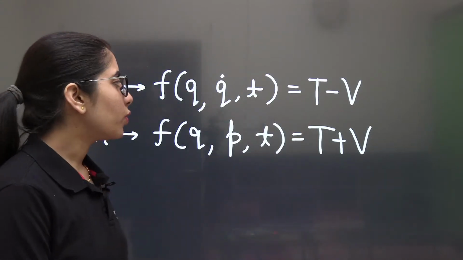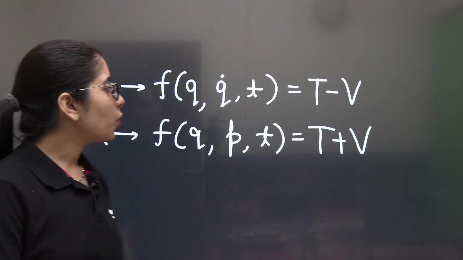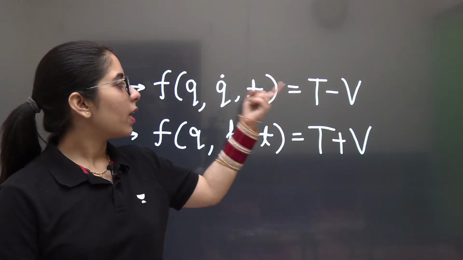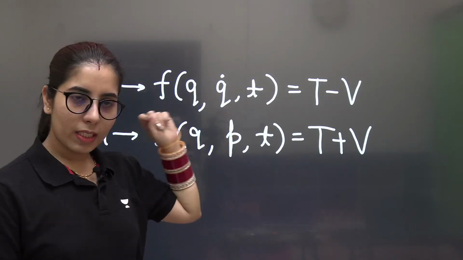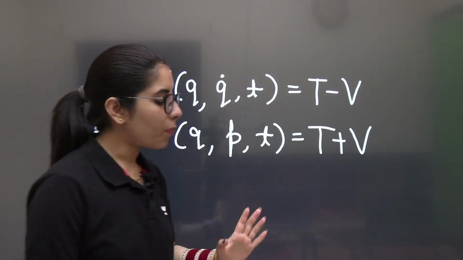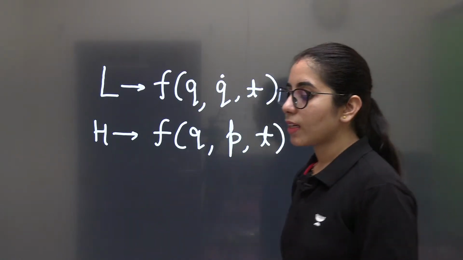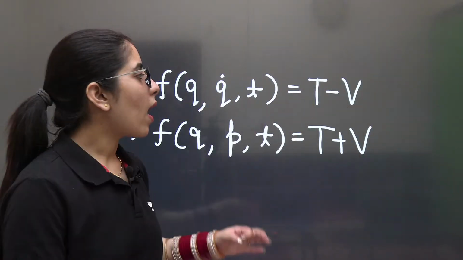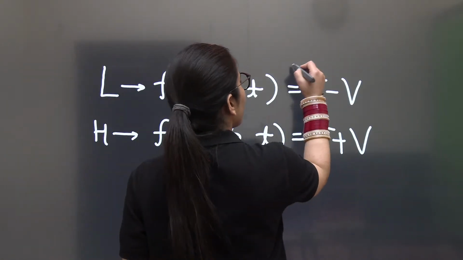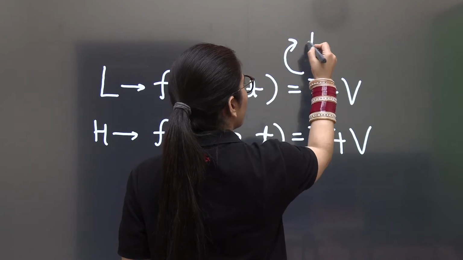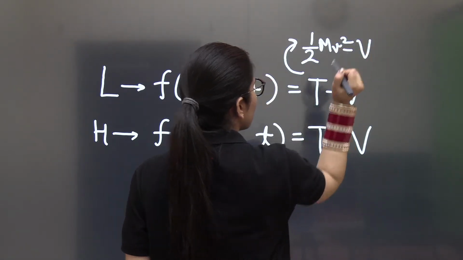Now you have to tell me one thing here, if you know and can relate it: how will you write the kinetic energy in terms of generalized coordinate, velocity, or time t? What is the general, most popular, common expression which we generally use to write the kinetic energy? It is simply half mv squared. That is the kinetic energy in terms of generalized velocity. So half mv squared minus potential energy.